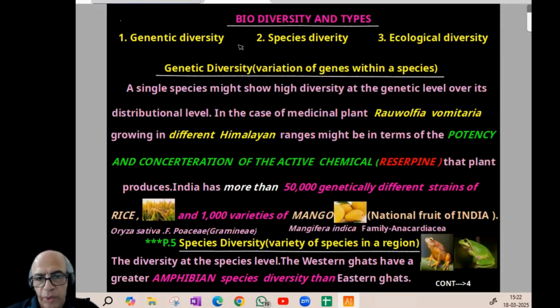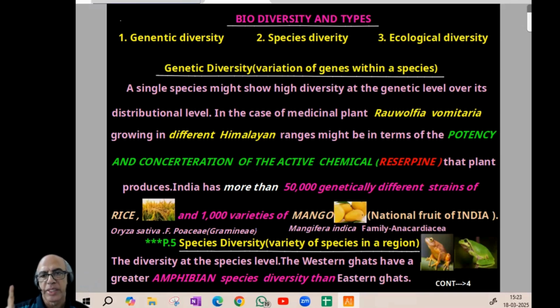We have to proceed with 3 diversities. One is genetic diversity, the other is species diversity, and the third is ecological diversity. So what is meant by genetic diversity? In the most simple terms, as I have given in the bracket, it is variation of genes within a species. See, a single species might show high diversity at the genetic level or its distributional level. A typical example is the medicinal plant Rauwolfia vomitoria. The famous plant Rauwolfia vomitoria, growing in different Himalayan ranges, might differ in terms of potency.